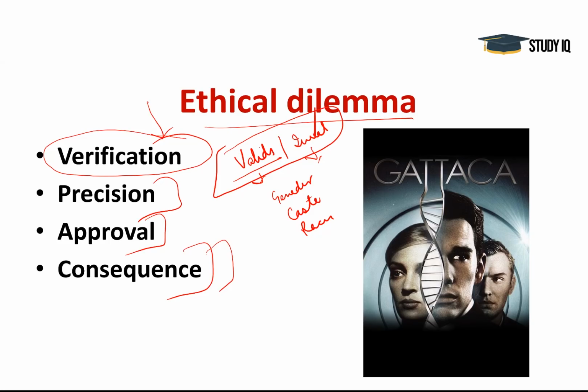It is a concern. Next, this technology is very costly, so only the rich will be able to afford it. Only they will be able to modify their babies and get intelligent and beautiful babies maybe. So we are creating another kind of disparity. Moreover, it will give rise to racism. So such kinds of ethical dilemmas are being talked about.